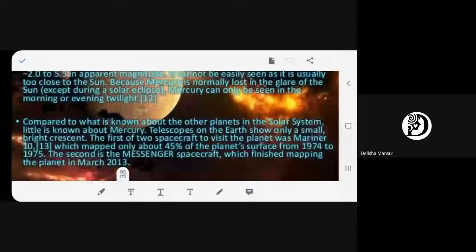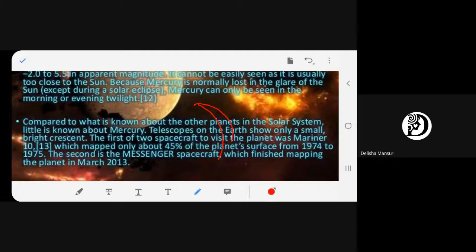Next. Compared to what is known about the other planets in the solar system, little is known about Mercury. Telescopes on the Earth show only a small bright crescent. Ma'am, what is this? Crescent. That is the moon crescent. I will tell you how it looks. It looks like this. This is called a crescent. What is it called? Crescent. All of you understood now? The shape is called a crescent.